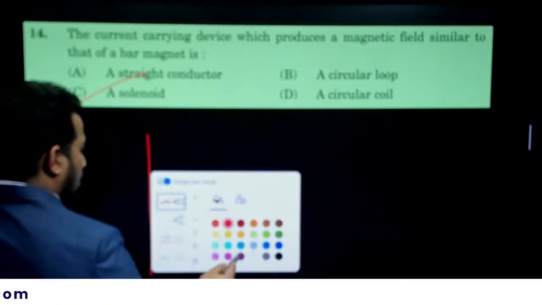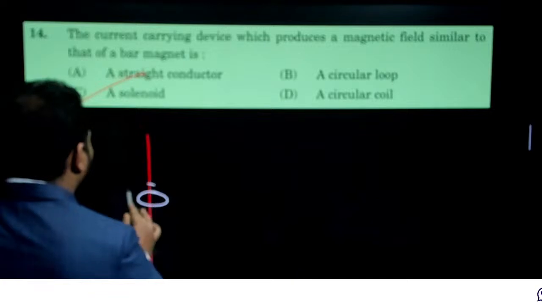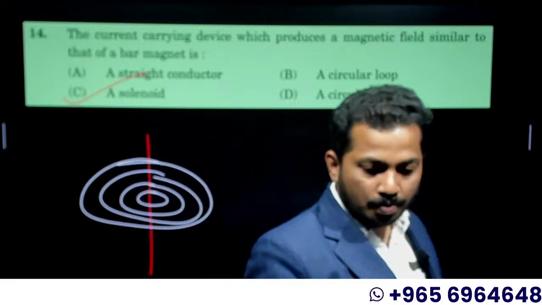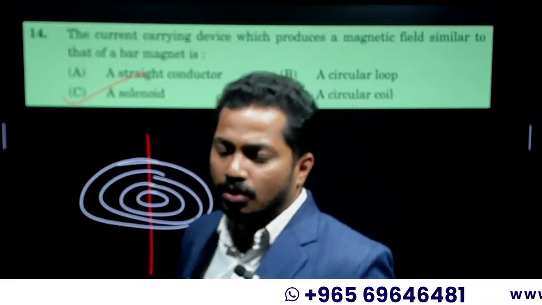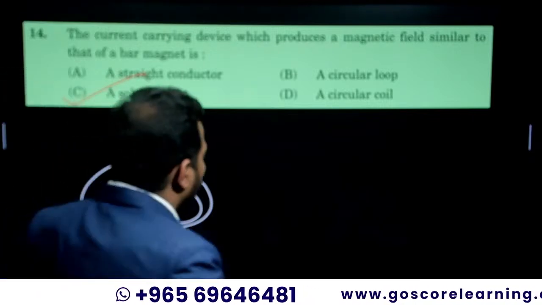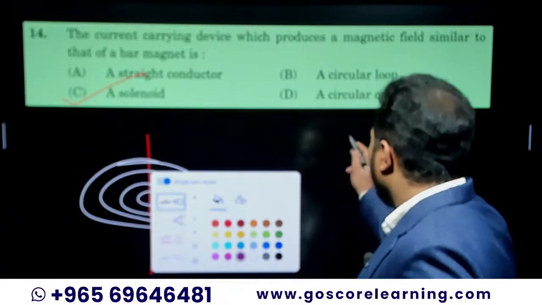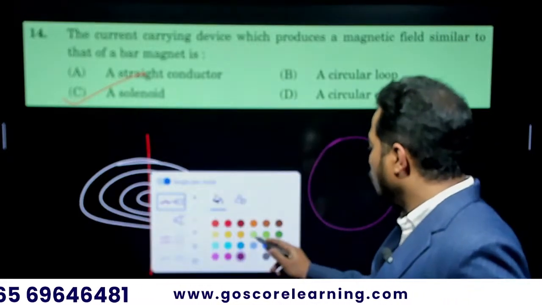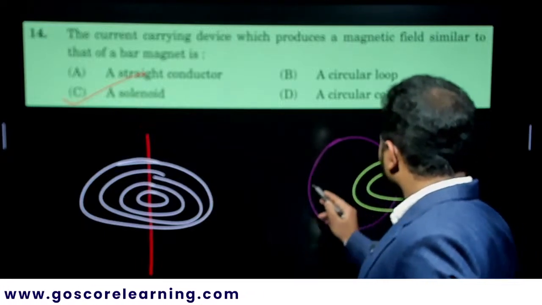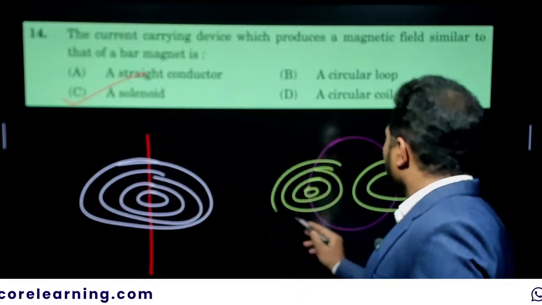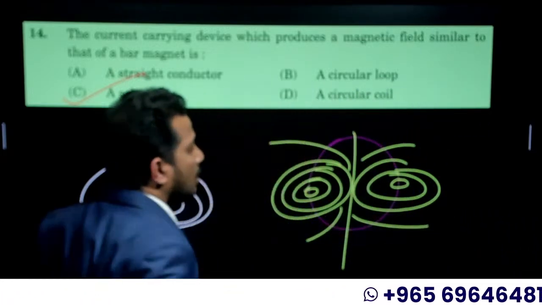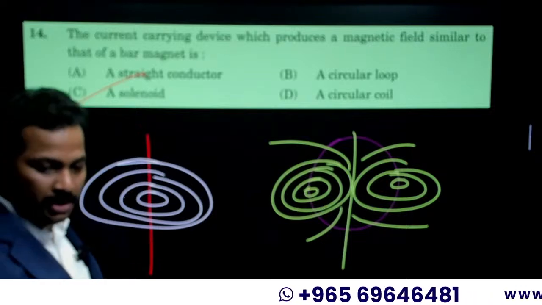A current carrying straight conductor will produce a magnetic field in the form of concentric circular loops, and the axis of the wire will act as the center of the loop. Then, what is the shape of the magnetic field produced by a circular loop? If this is a circular loop, the magnetic field produced by it is like this. So I have given a pictorial representation.